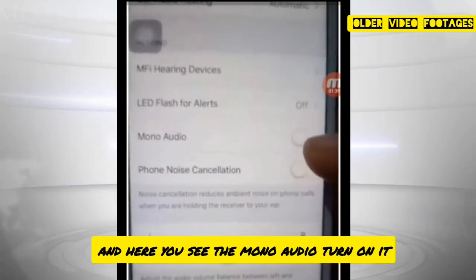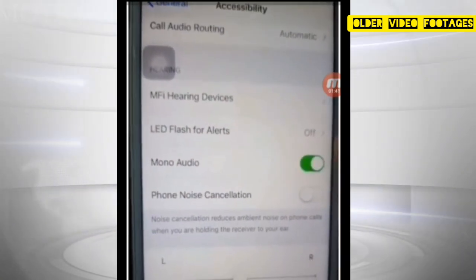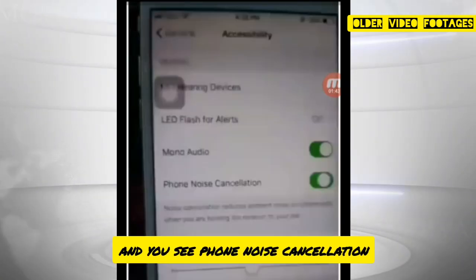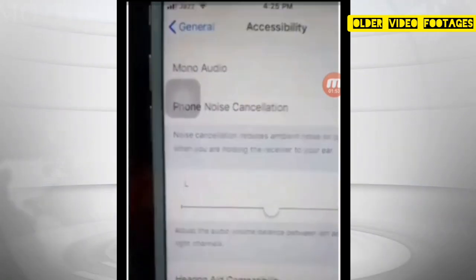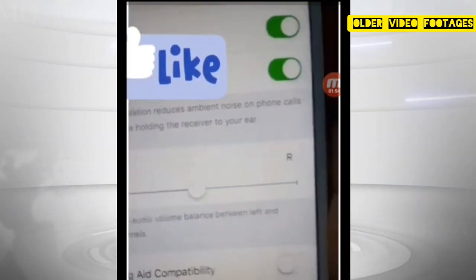scroll down, and here you see the mono audio. Turn it on, and you see phone noise cancellation. Turn it on also, and now just do like this.